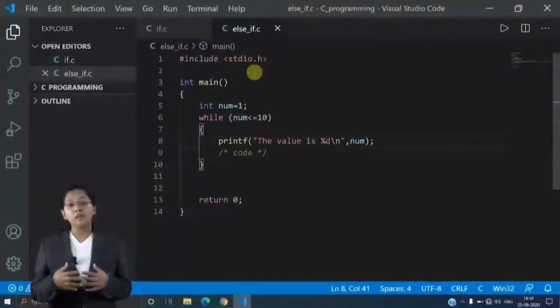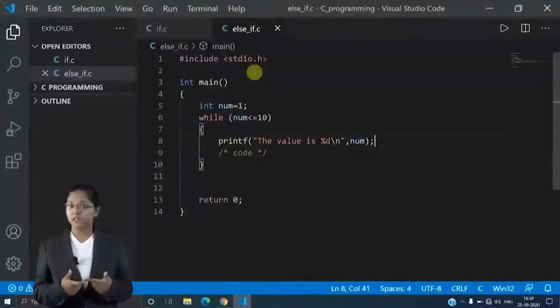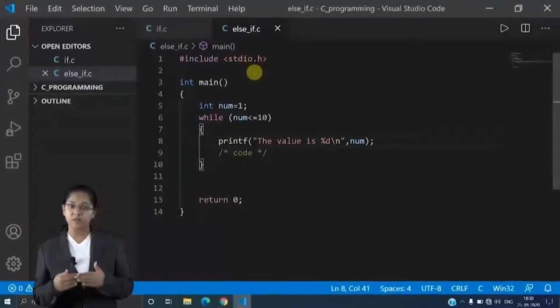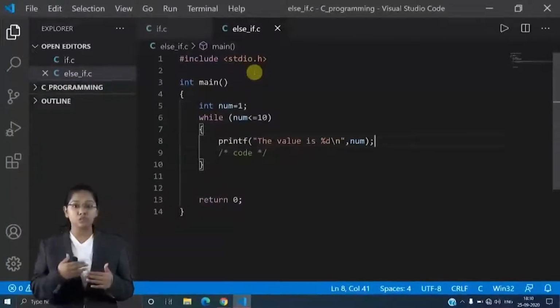Now I have done everything, right? But how will it go again and again to the condition? I have given a condition and below that a statement. Once the printf is printed, again it will go to the condition, check it, and then print the statement if the condition is true.